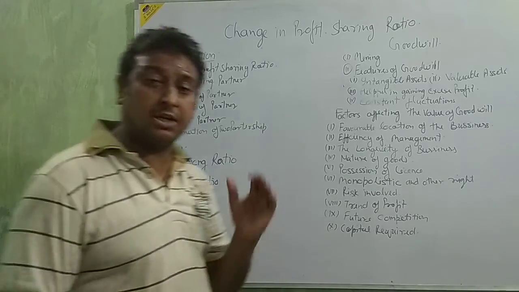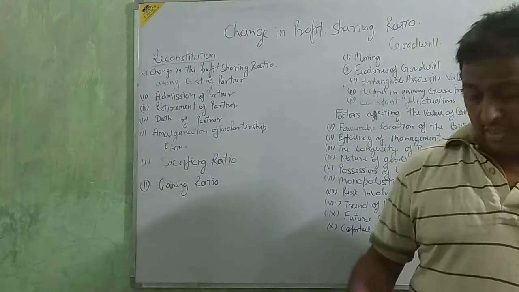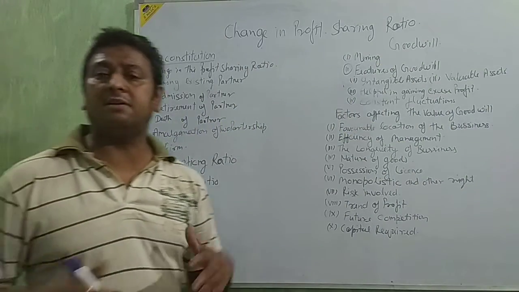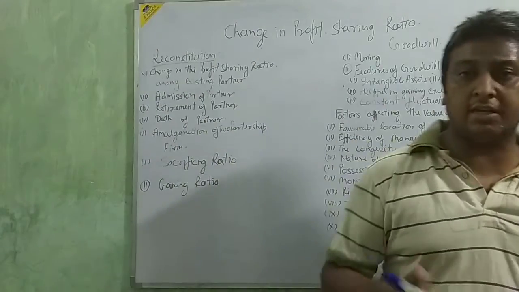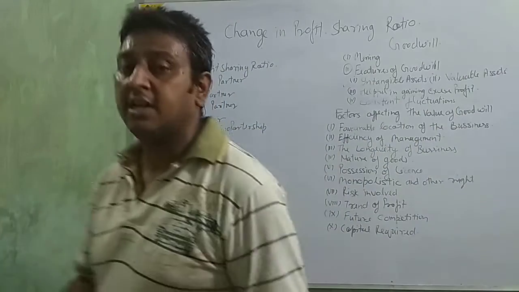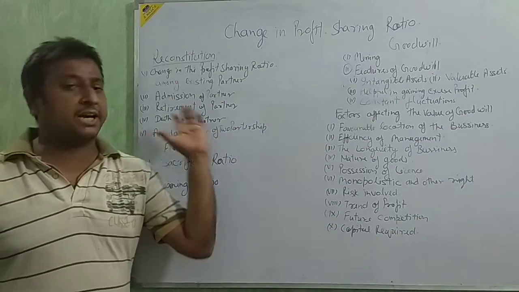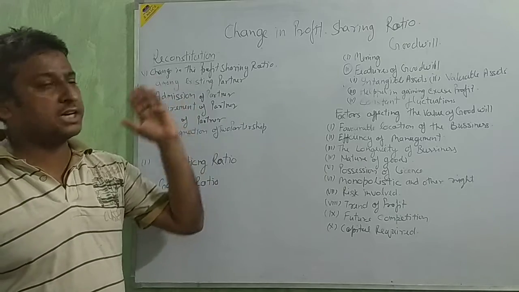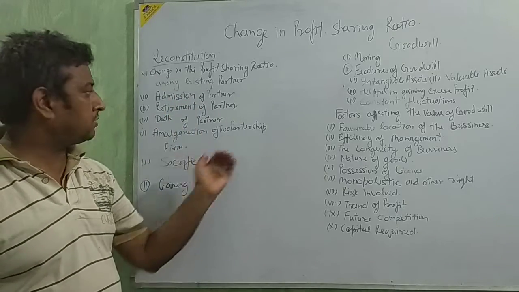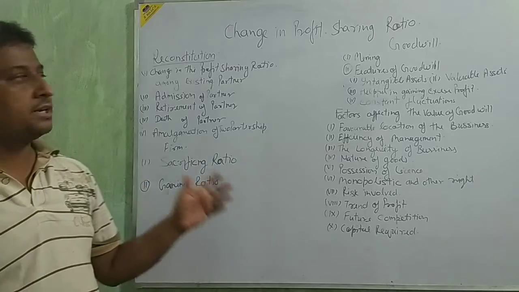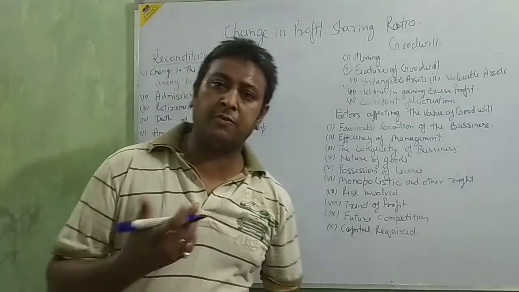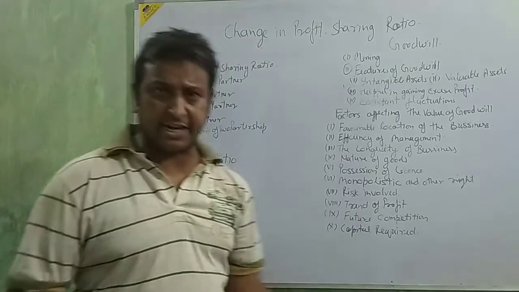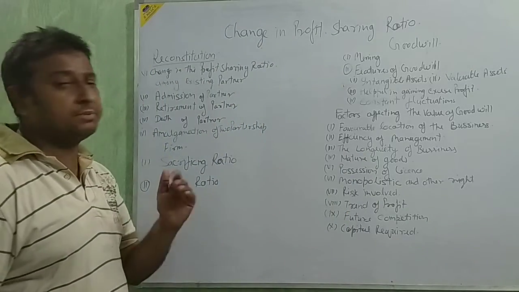Next, retirement. At the time of retirement, because in every business, if the firm is going on for a long period, maybe some partner is not able to work in the business, then they take retirement, and at the time of retirement of that partner, the profit sharing ratio will change, because one partner is going out, then the remaining partners change their profit sharing ratio because that one partner is taking retirement.